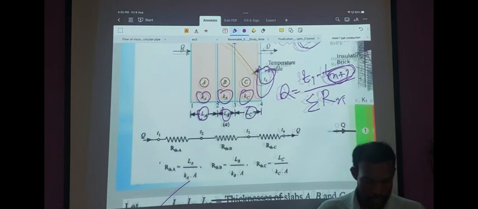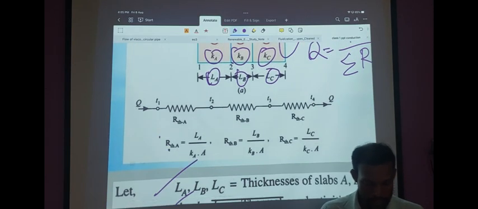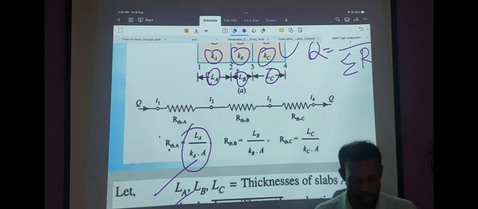Here the resistances are clearly written. For the first wall, RA is written as L by KA dot A. Similarly for wall 2 and wall 3.